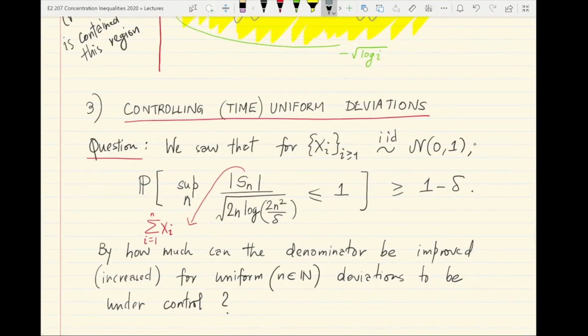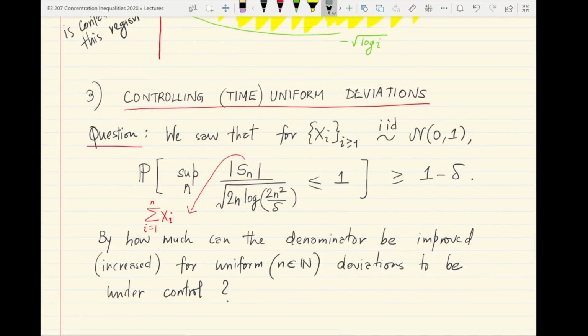What we saw is that you can think of Sn as a random walk. The magnitude of Sn, if you scale it by square root of 2n times log(2n squared by delta), is never going to cross the level 1, except with probability at most delta. Basically it says that if you draw two tubes of plus minus roughly square root of n log n around Sn, then Sn is not going to wander outside this tube ever, unless you are in an event of probability at most delta.